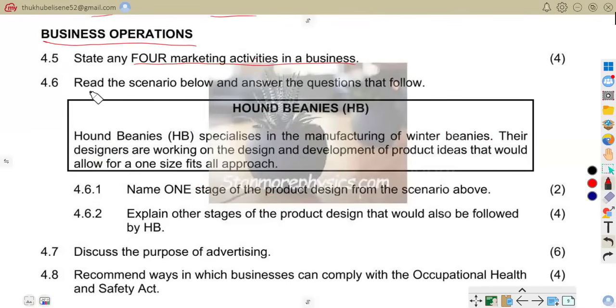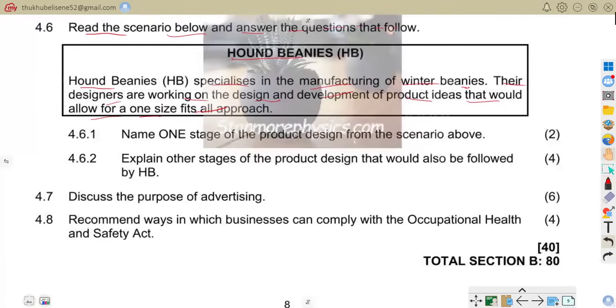So here we are on 4.6. Read the scenario below and answer the questions that follow. Here we have Hunt Benis, HB. Hunt Benis specializes in the manufacturing of winter beanies. Their designers are working on the design and development of product ideas that would allow for a one size fits all approach. So the question now says, name one stage of product design from the scenario above.